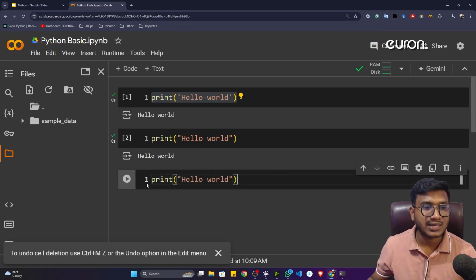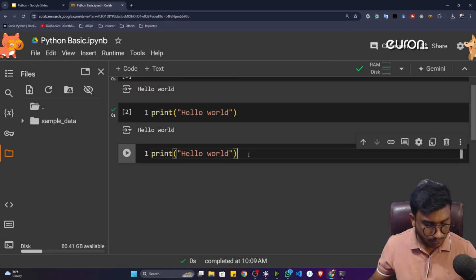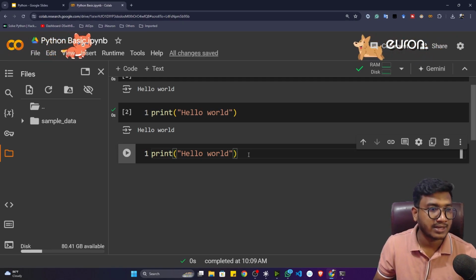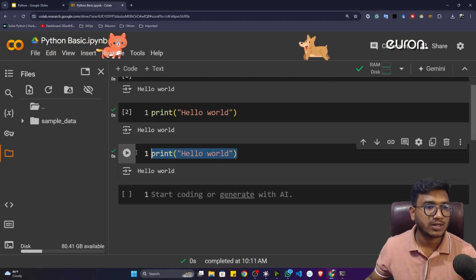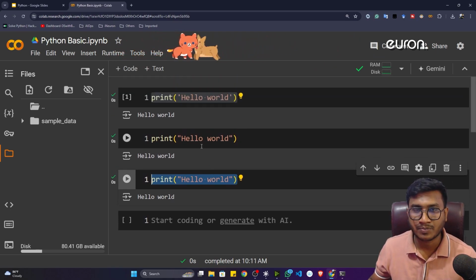Now if I want to execute this cell without using this button, I can do it. For this, I just have to press shift enter on my keyboard. See, if I press shift enter, the program is still executed cell by cell. That's how we can execute any kind of program.